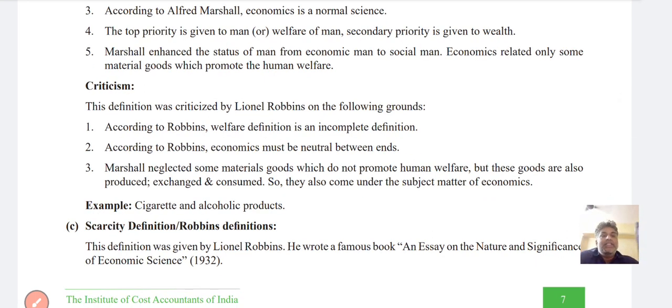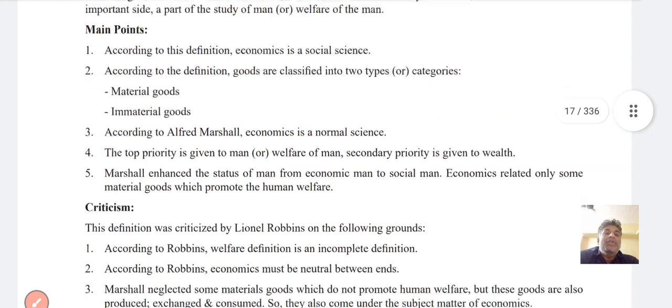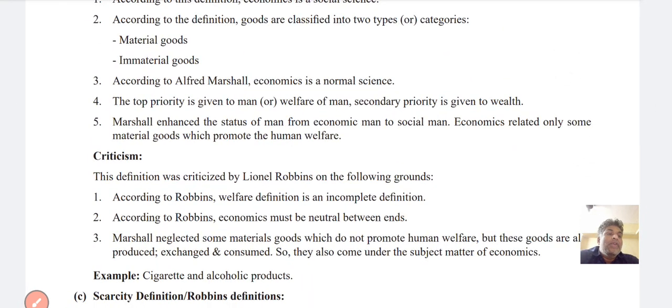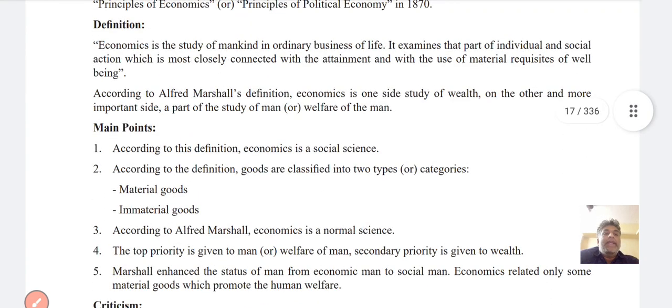These are the definitions, and they must be studied for the examination, along with their criticisms and authors. For example, who is the father of economics? That is Adam Smith. Okay.